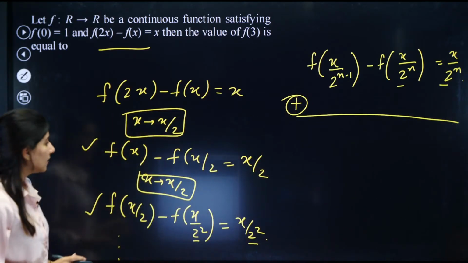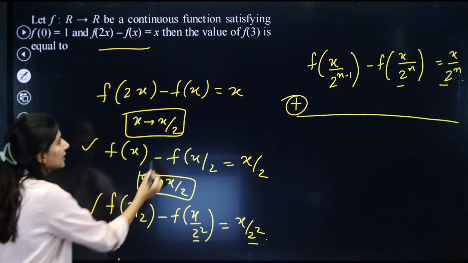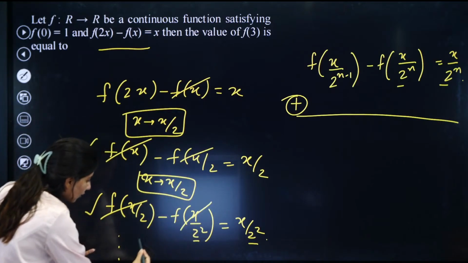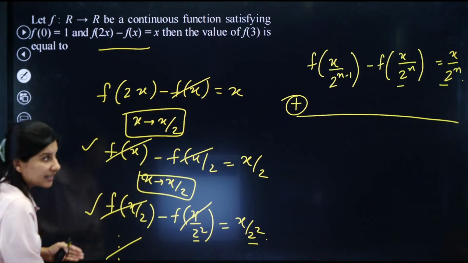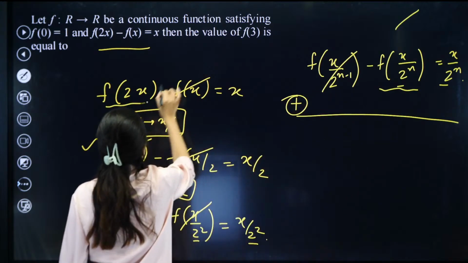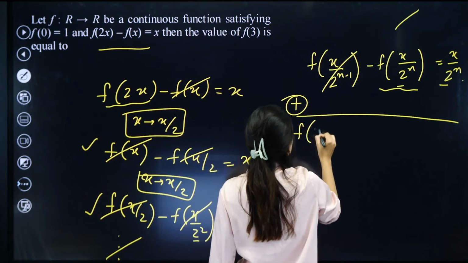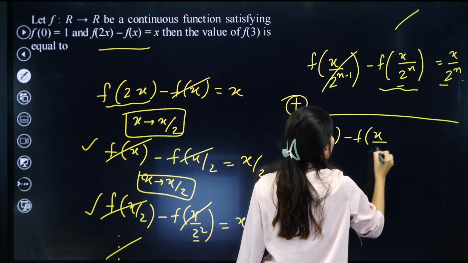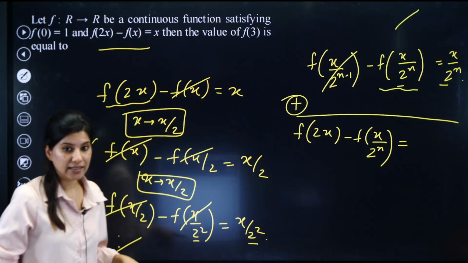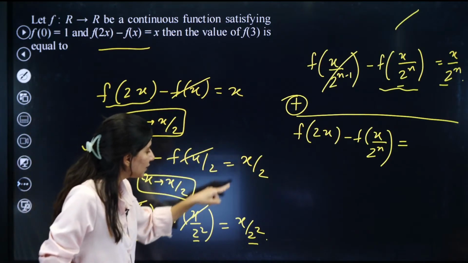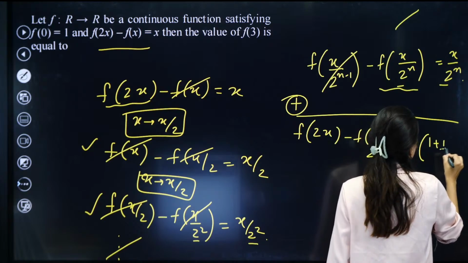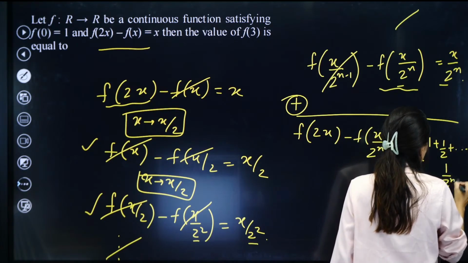So the moment you add everything, can you see this and this will get cancelled out? This will get cancelled out with the next term. So that's how similar thing is happening over here. So last term and the first term will be left out, okay? So this is going to be f of 2x minus f of x by 2 raised to power n is equal to, on the right hand side, what are you going to get is x plus x by 2 plus x by 2 square and all the way up to... So if you take x common, this is 1 plus 1 by 2 and all the way up to 1 by 2 raised to power n, right?